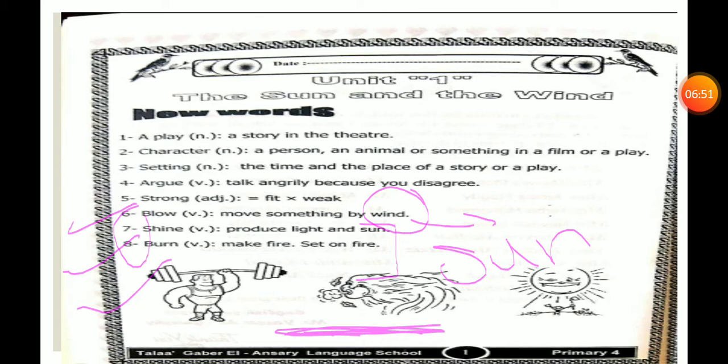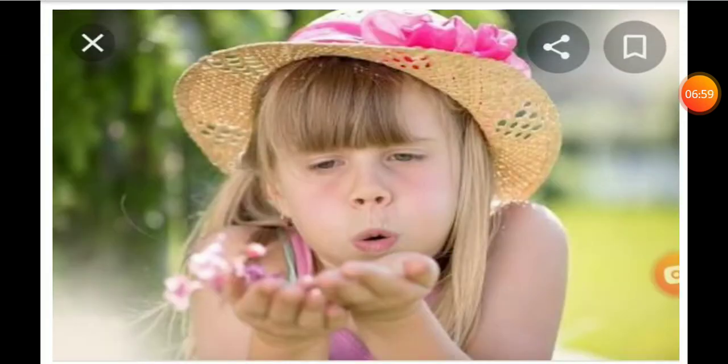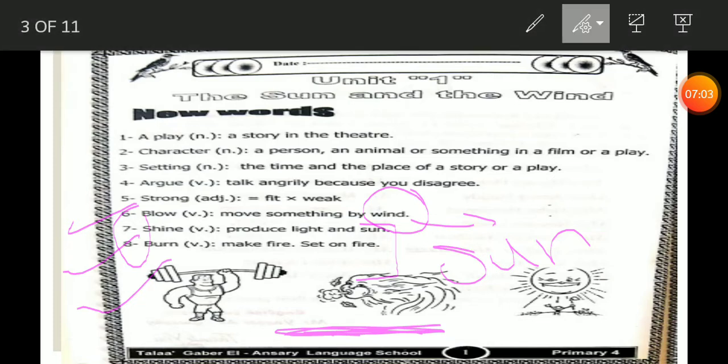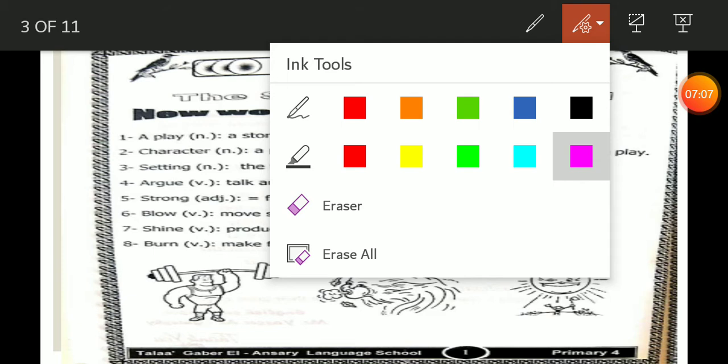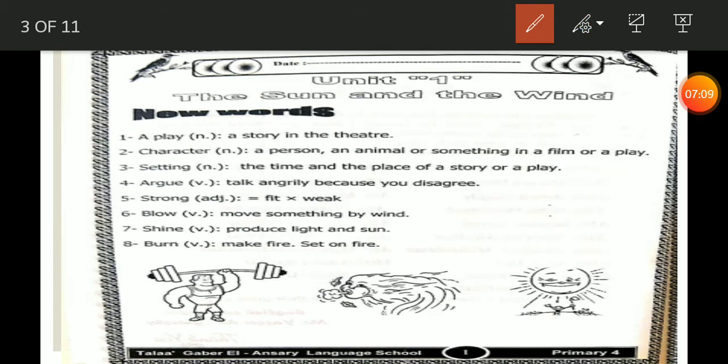Now, word 7, shine. Shine is also a verb. It means produce light and heat. Please cancel sun. Instead of it, write heat, H-E-A-T.